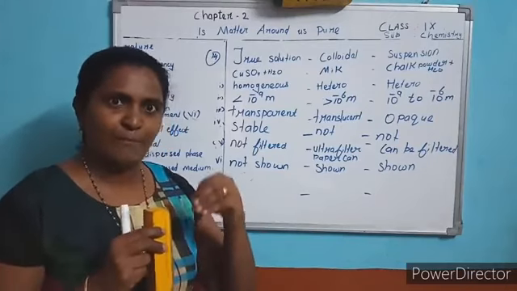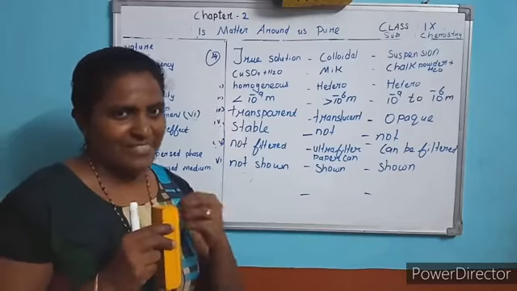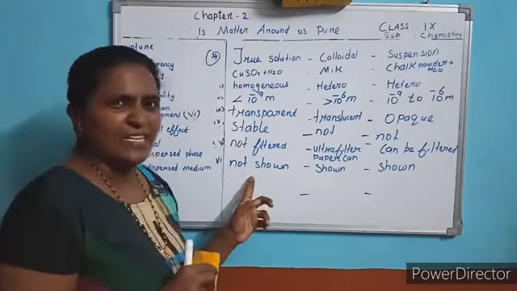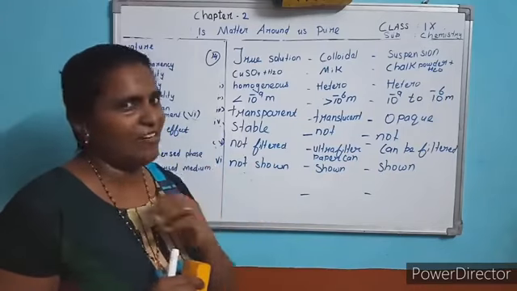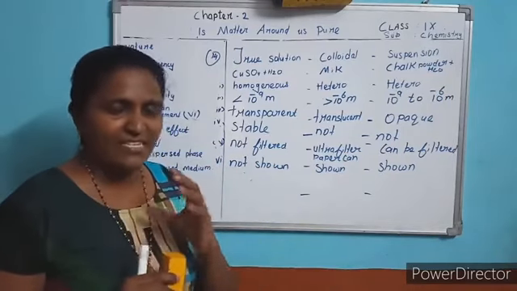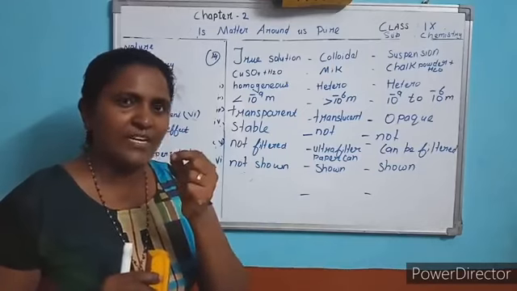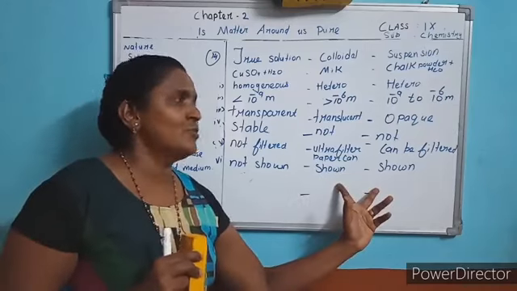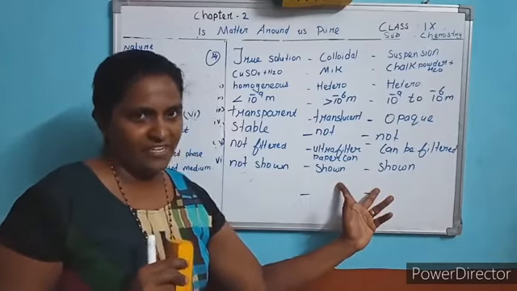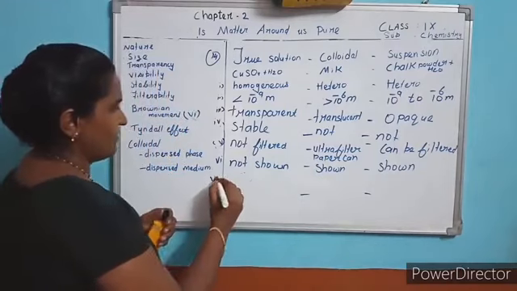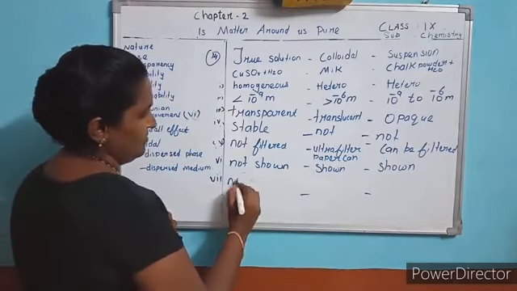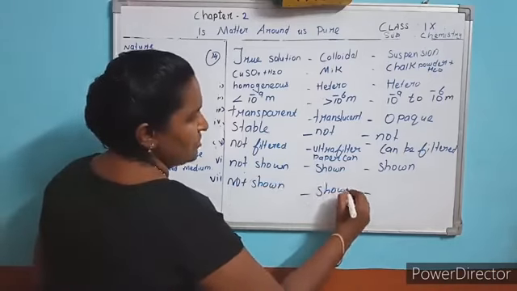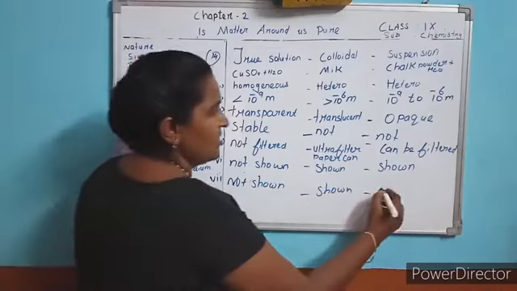Solute particles present in the solution scatter light, which means it shows the Tyndall effect. Here, solute particles are so small that they will not scatter the light. The condition to show the Tyndall effect is that the size of the particle is a little bigger. These two are bigger than this, so these two solutions show the Tyndall effect. So here not shown, the Tyndall effect. Shown. You write it in sentence form, okay? Here also shown.